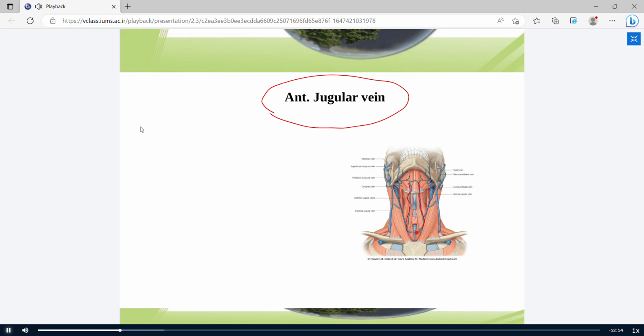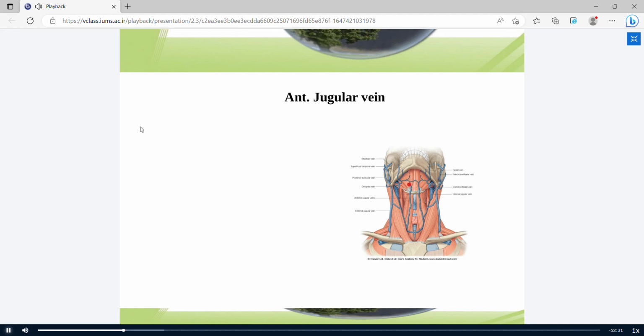This is the jugular arch. Because of this arch, the name of the suprasternal notch is the jugular notch.